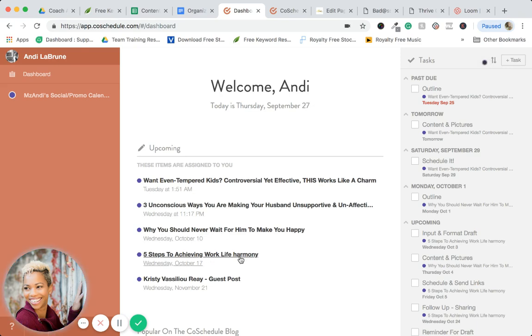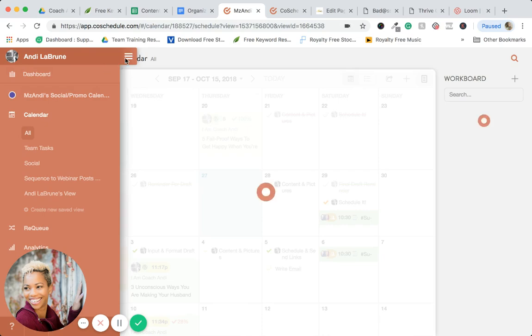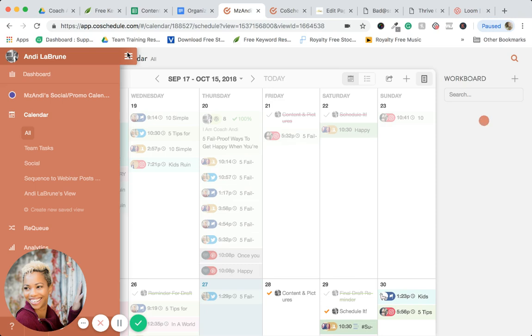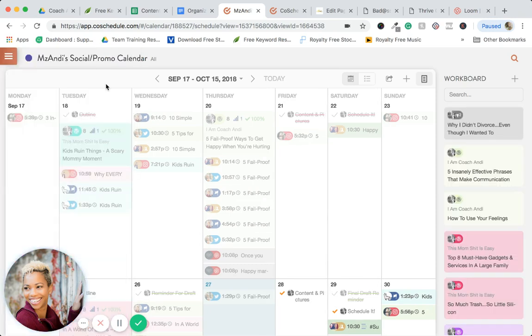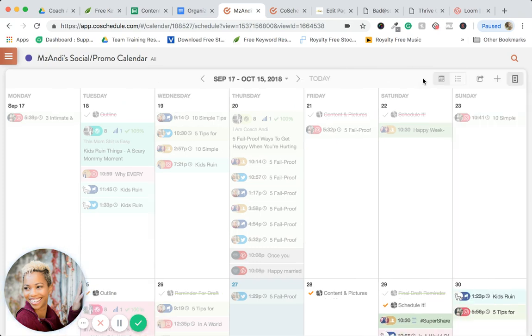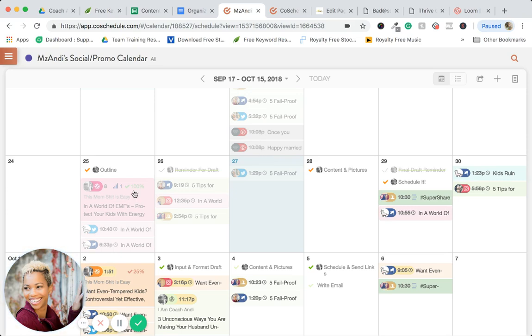This is my dashboard and my tasks. So let me go over to my calendar and give you an overview. This is very much an overview, not so much showing you exactly how to do something. That's another video. So let me show you how. This is everything, and everything that's grayed out has already been posted.